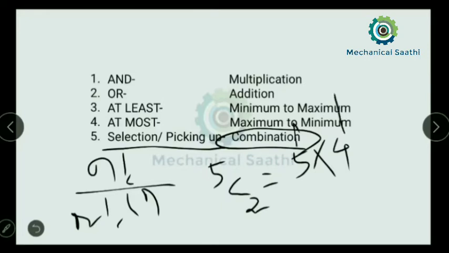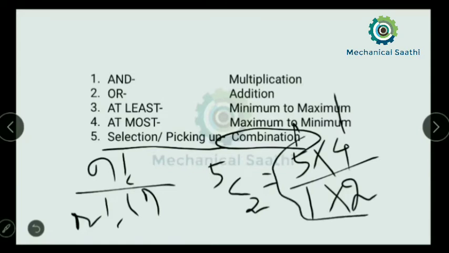Then in the case of the denominator, we need to increase up to 2 times again. So it will be increased from 1, then next 2. So when we calculate, this combination can be calculated. You can use this trick in any question.